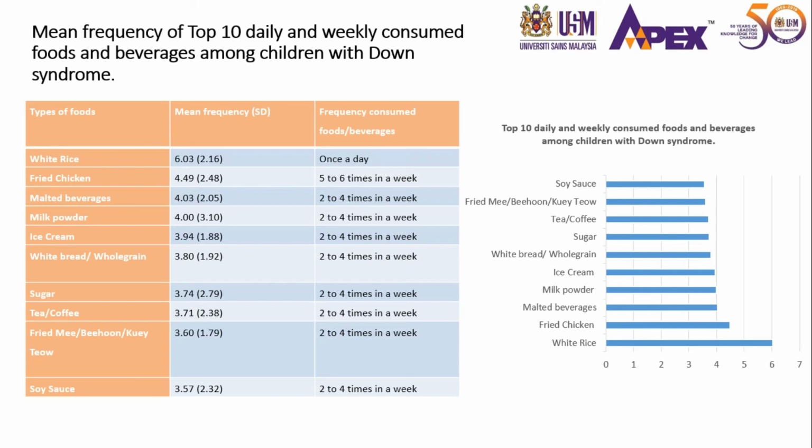So this is the result from mean frequency of top 10 daily and weekly consumed foods and beverages among children with Down syndrome. As we can see, white rice has the highest mean among this group of children. Apart from that, mostly fried food was taken among these groups: fried chicken, fried meat, bihun, and fried chicken was consumed by the subjects 5 to 6 times in a week. Overall, other food items were taken 2 to 4 times in a week.